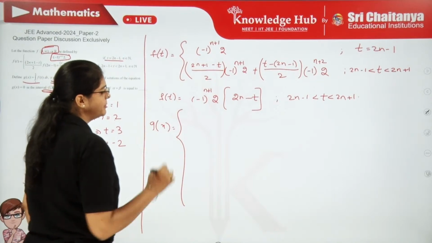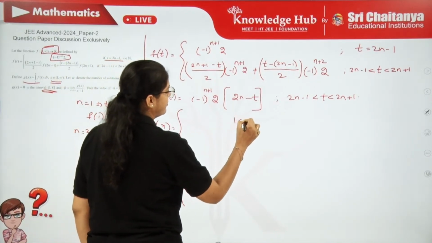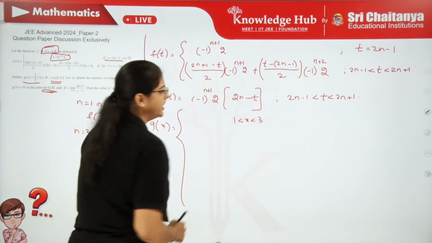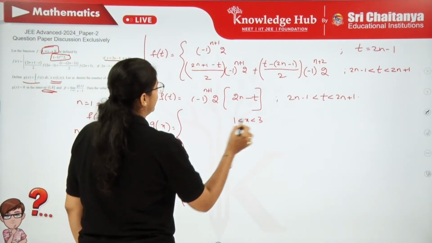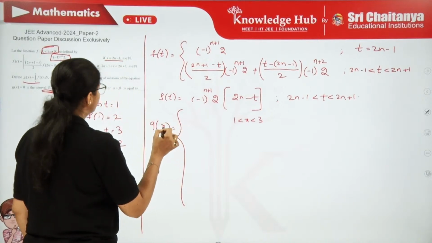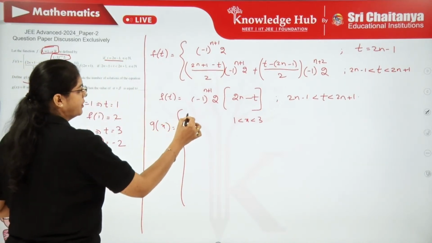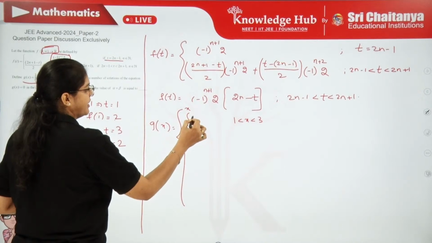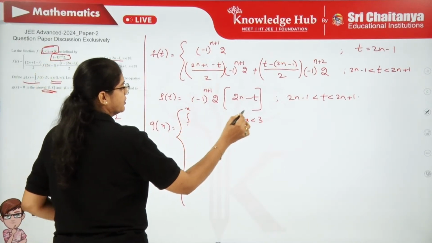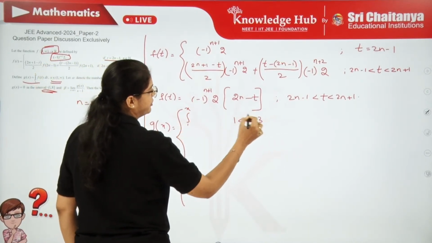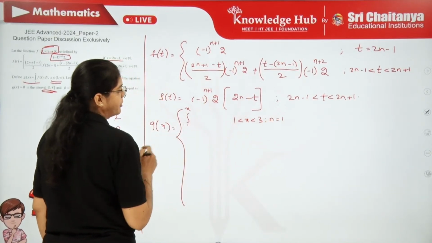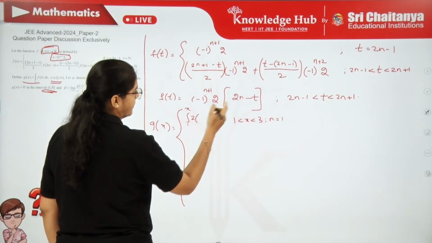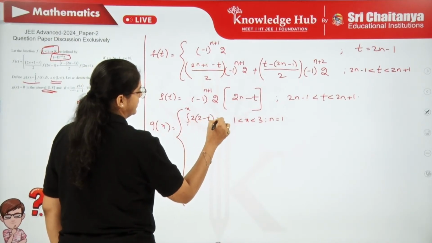If we are splitting the g of x function, first we start from 1 to the next odd integer, 3. So from 1 to 3, how are you going to write g of x? g of x is the integral from 1 to x of f of t. So what is that f? Here x is from 1 to 3, which means you have to take n equals 1. Put n equals 1 and simplify, and we are getting 2 into (2 minus t) dt.